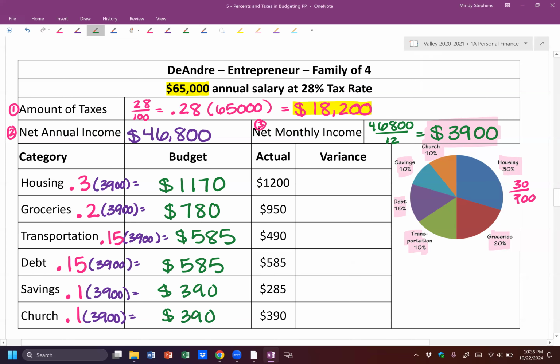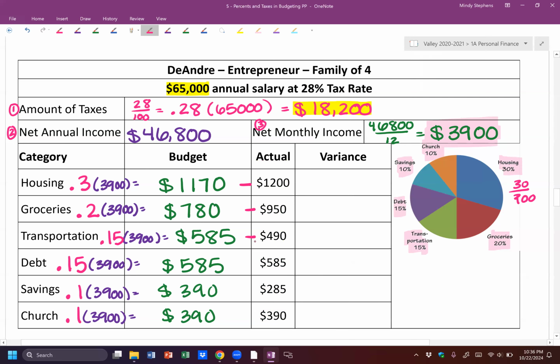So really what we're doing is we just made a budget, and in real life, you would have made this budget, then you would have kept track of your expenses, and that's where this column comes from. This would be what you actually spent. Then we're comparing the budget and the actual to see if the budget actually fits what we're spending or if we need to make some adjustments. And most of the time, if you're doing a percent base, you're going to need to make some adjustments.